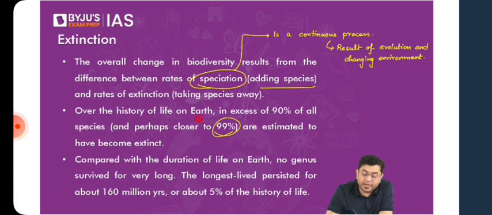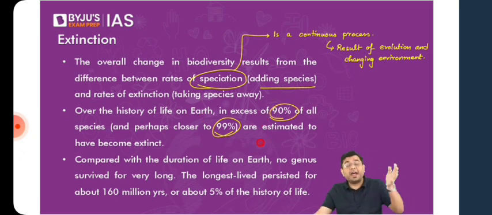So over the history of the earth, when we talk about the existence of biodiversity at any particular point of time, it is a direct correlation between the rate of speciation and the rate of extinction. That is, how many newer species are coming into existence and how many of the older species are going extinct. So the species getting removed, the species getting added, it is a difference between the two, and that is where you will observe the net addition.